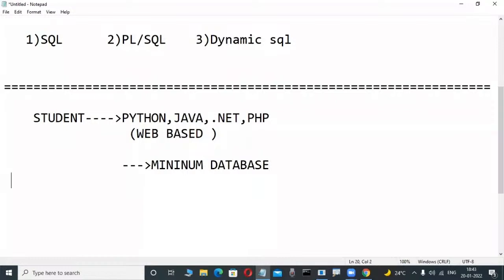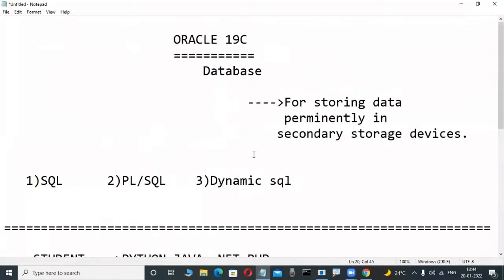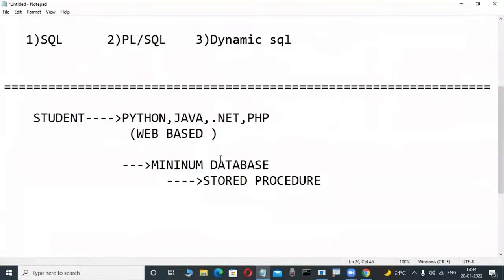In those databases, minimum knowledge means stored procedures, a concept that is regularly used. That's why when Java or .NET programmers attend an interview, many interviewers ask: write a query to display the highest salary employee, the second highest salary employee, what is a join, write a query to delete duplicate rows from a table. They check whether you have at least minimum knowledge, because these front-end programmers also need it, whether Oracle, SQL Server, DB2, anything. That's why many people are learning courses like this.